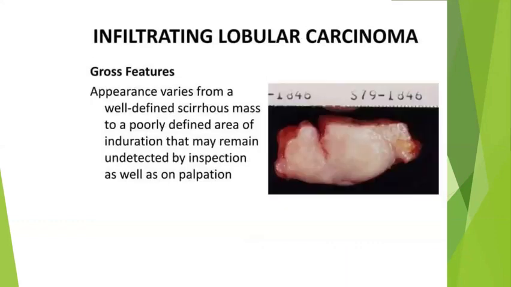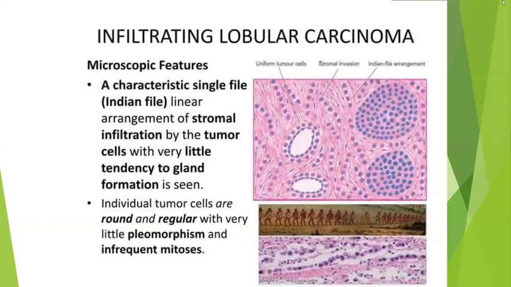This is an infiltrating lobular carcinoma. It is a specific pattern of tumor cells. Uniform tumor cells will be called an Indian file pattern. Like Indian soldiers, how they are walking, it will be regular in shape in a single linear file. So they are called an Indian file pattern, which is classical for invasive lobular carcinoma.